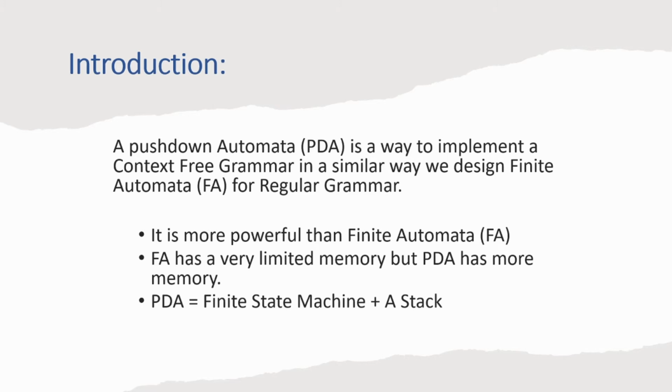After that, push-down automata is equal to a finite state machine plus a stack. The difference between a finite state machine and push-down automata is that push-down automata consists of something like a finite state machine, and the extra thing that we have in a push-down automata is a stack. This stack has an infinite memory, and this is the thing that facilitates the higher power of push-down automata.